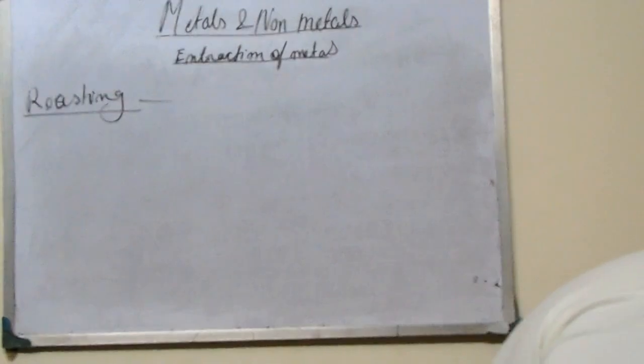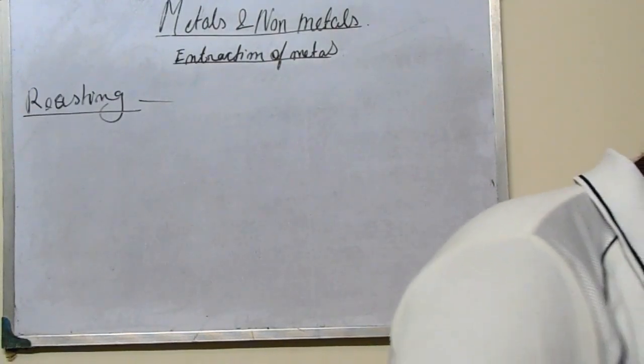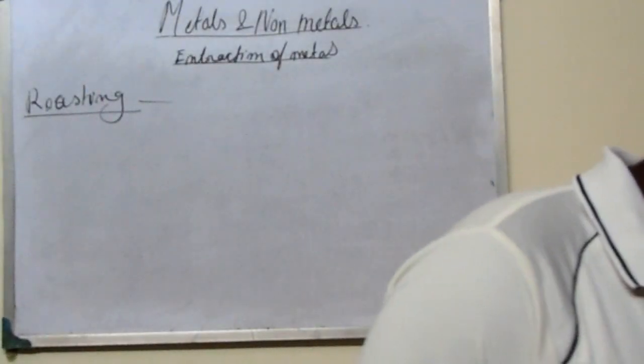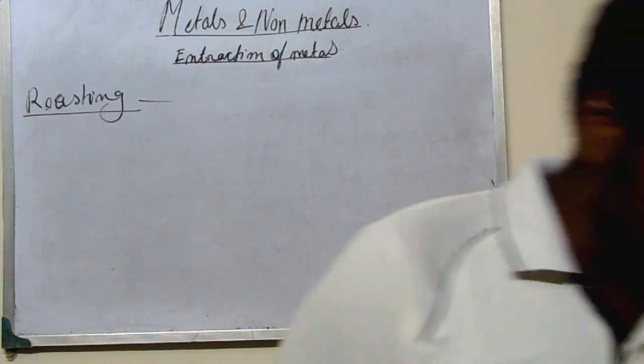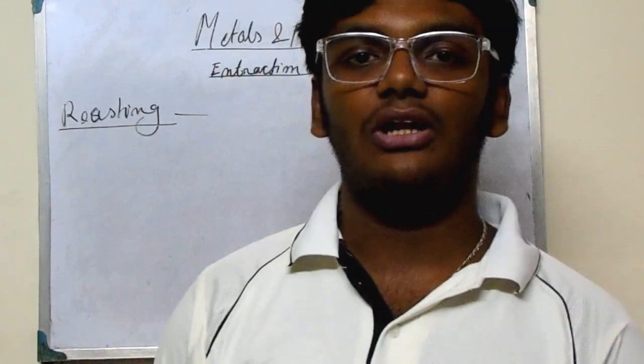Roasting is the process in which a sulfide ore is heated below its melting point, in the presence of excess air, to convert it into metal oxide.